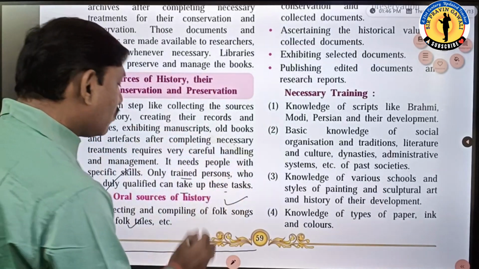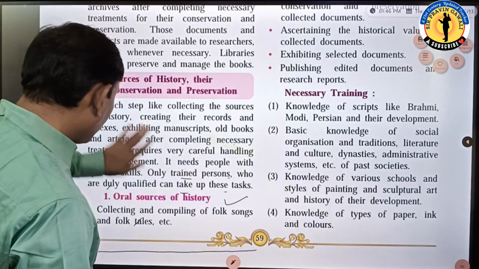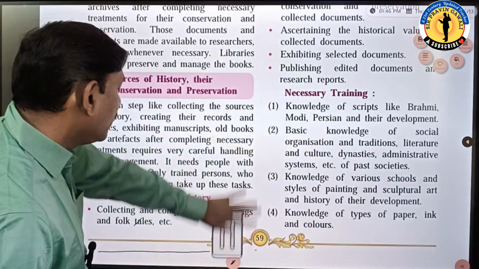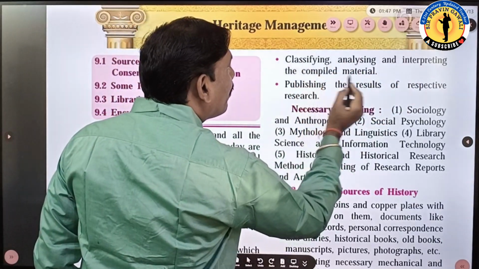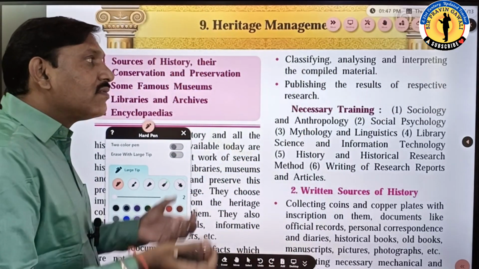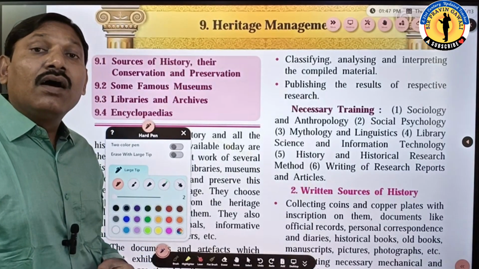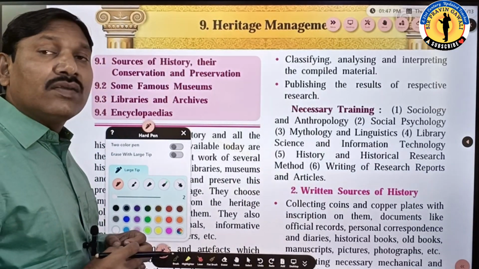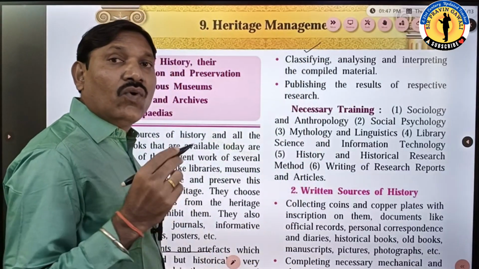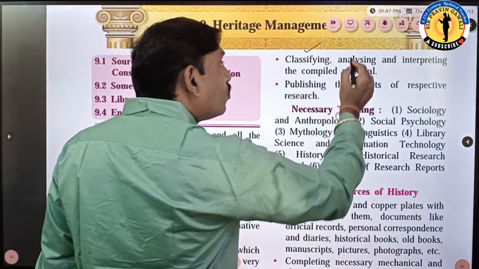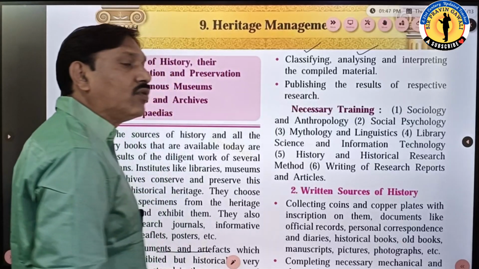Now next, what are we going to learn now, students? Don't forget here. The next one is classifying, analyzing and interpreting the compiled material. Whatever is collected and compiled, what do we have to do now? Classification of those oral songs and oral folk tales. Then we have to analyze it. Critical analysis should be done.